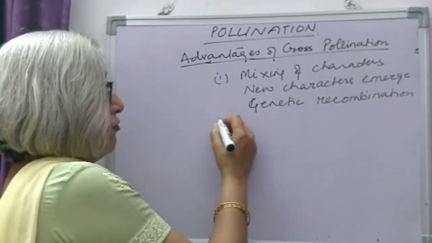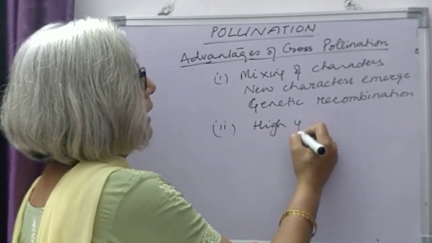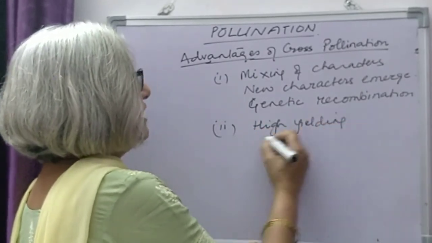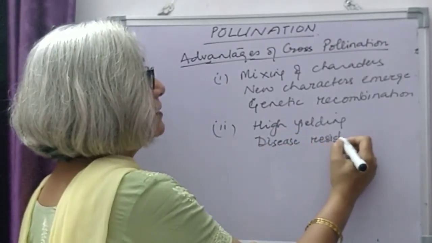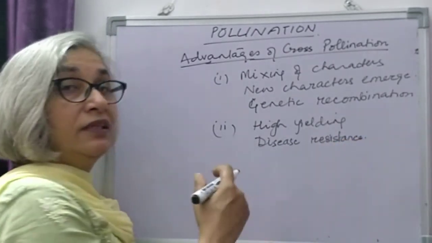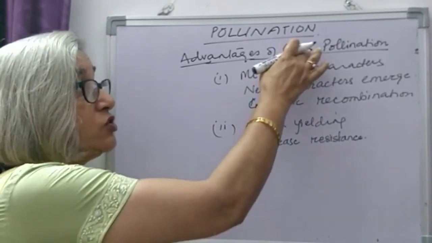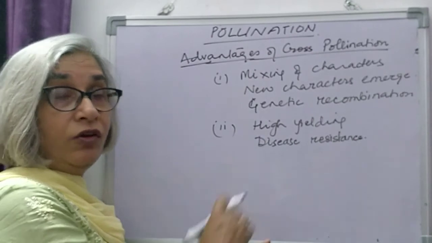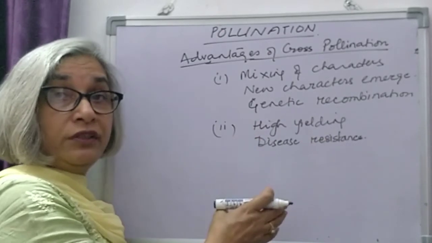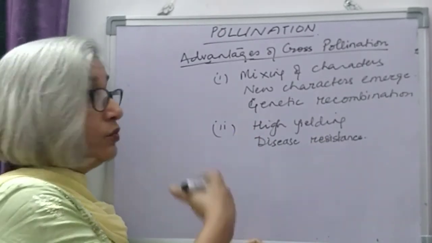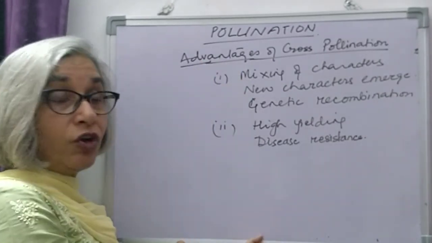And by this, for economically important plants, characters like high yielding varieties and disease resistance can be introduced into the economically important plants by means of cross-pollination. A lot of work is being done on this. Artificial pollination: varieties are chosen and characters are mixed. So we get a new variety with different characters. So these are advantages of cross-pollination.